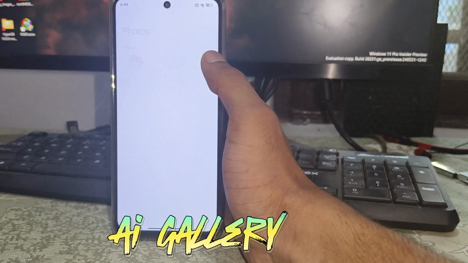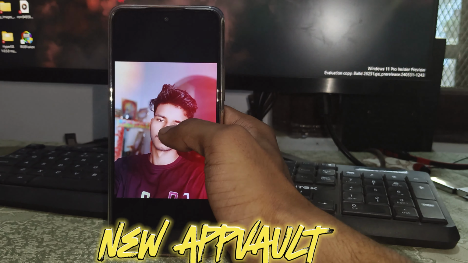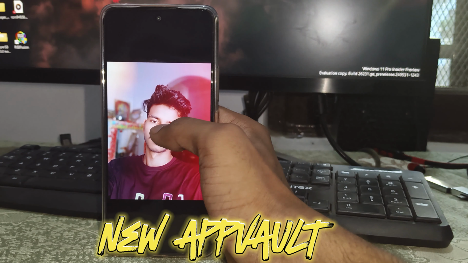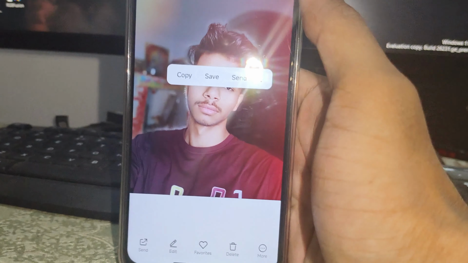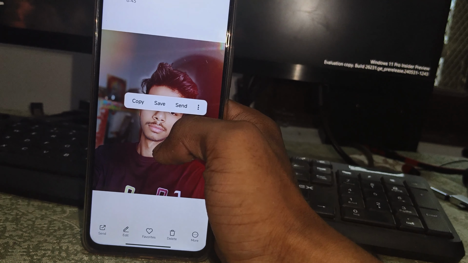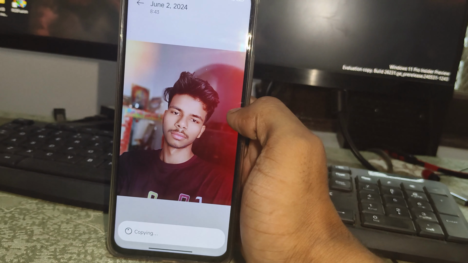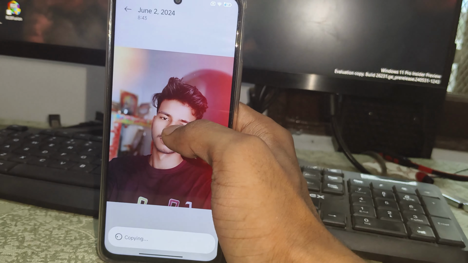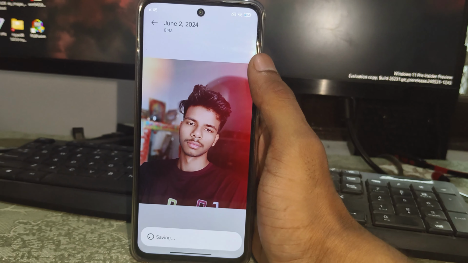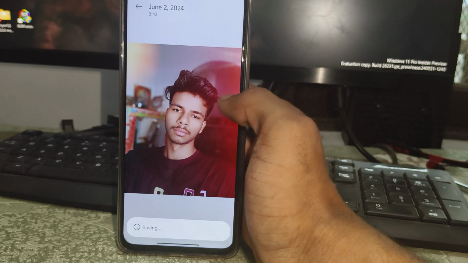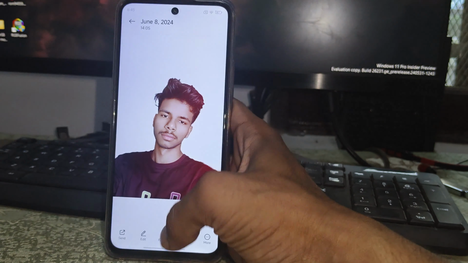Its name is AI Gallery. After updating Hyper operating system, you will get AI features in Gallery. Simply select any image and long press on it. After that, three options will pop out here: copy, save and send. You can also copy this image without background, share an image without background, change the background of this image, and also remove the background from this image. You can see here I simply removed the background from this image. It's working perfectly. Let's move to another feature.